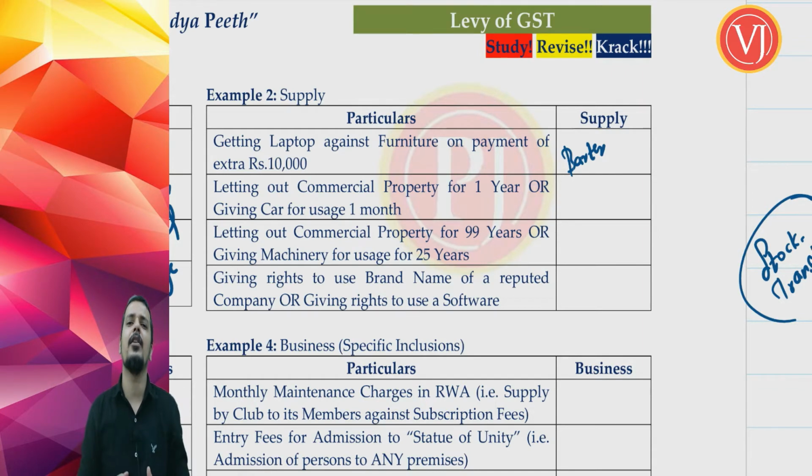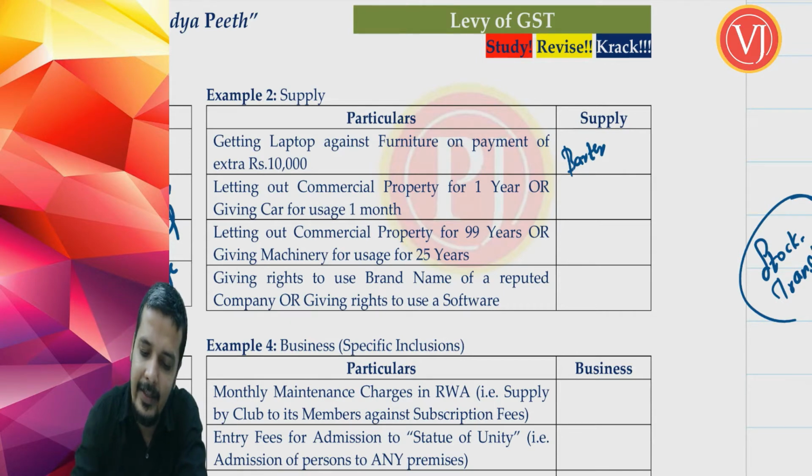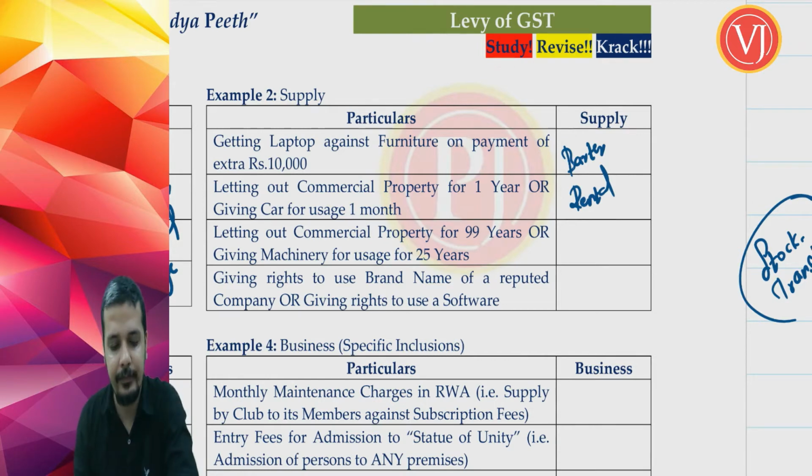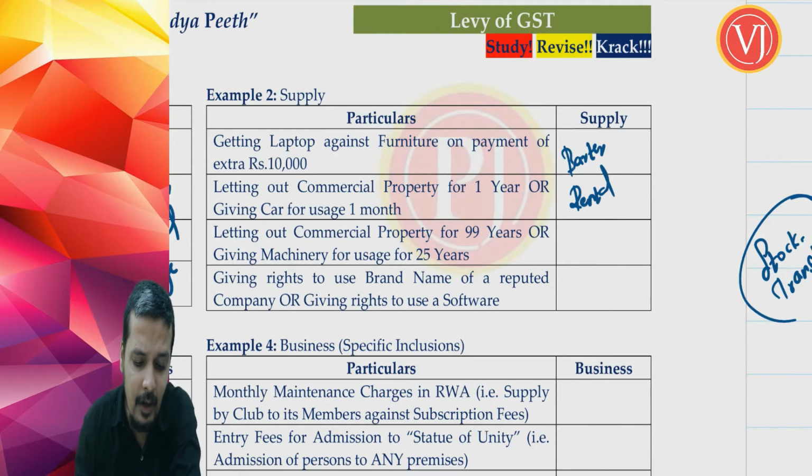Now, letting out of commercial property for 1 year or giving a car for usage for 1 month, which means you are talking about giving something for a short span of time. So we have taken the example of both immobile property and mobile property. Letting out of commercial property, which is immobile, for 1 year, or giving a car for usage for 1 month, that is rent. Short term. The moment you talk about short term giving for immobile property, 1 year is actually short term. You're talking about rental.